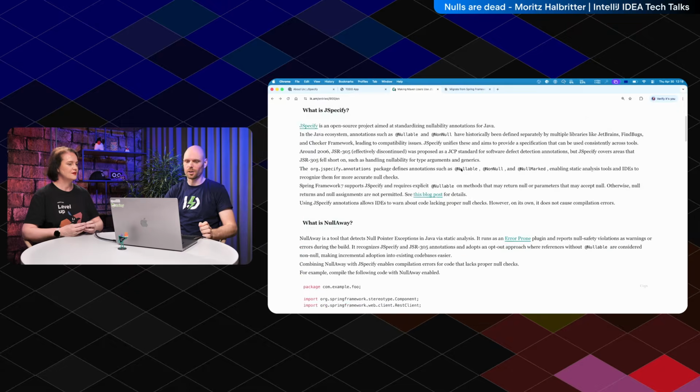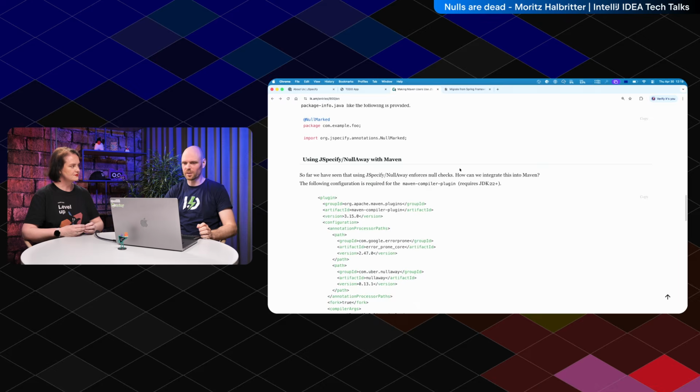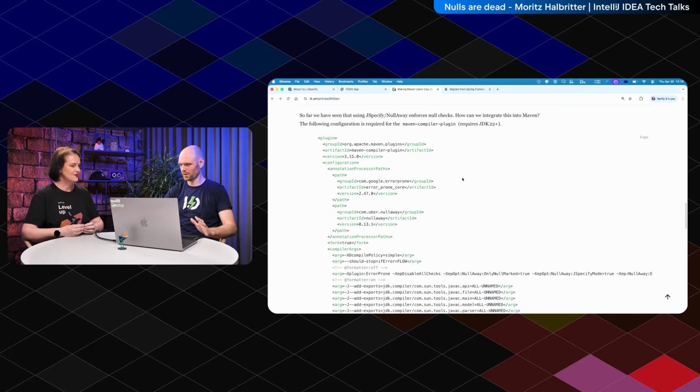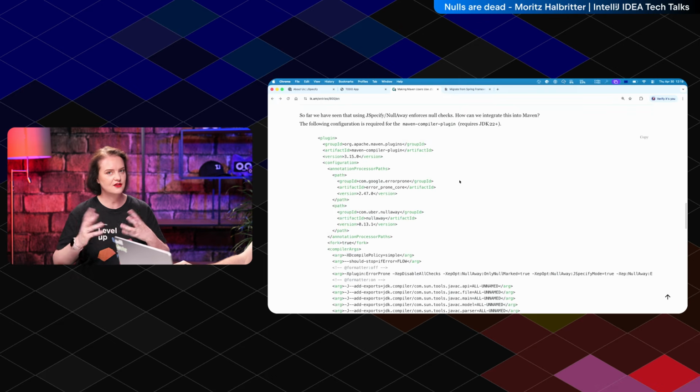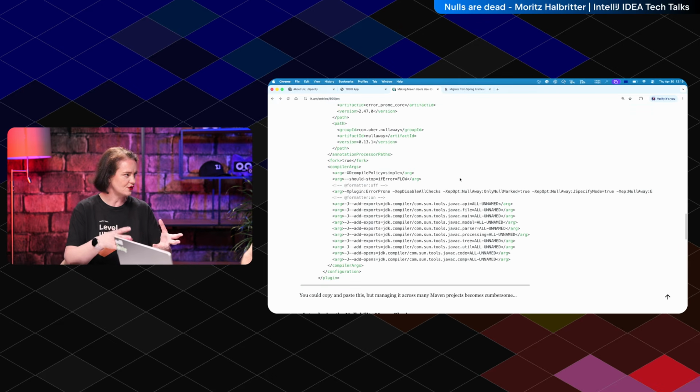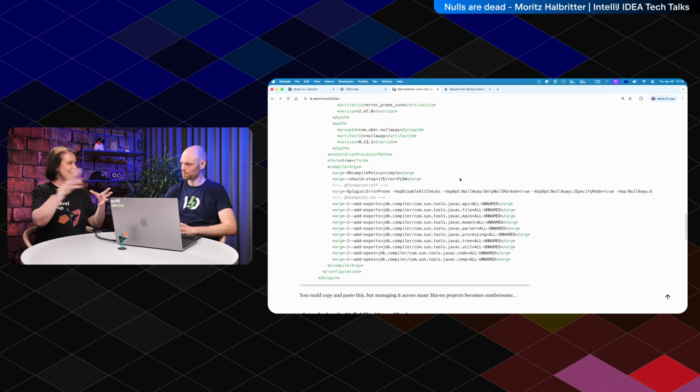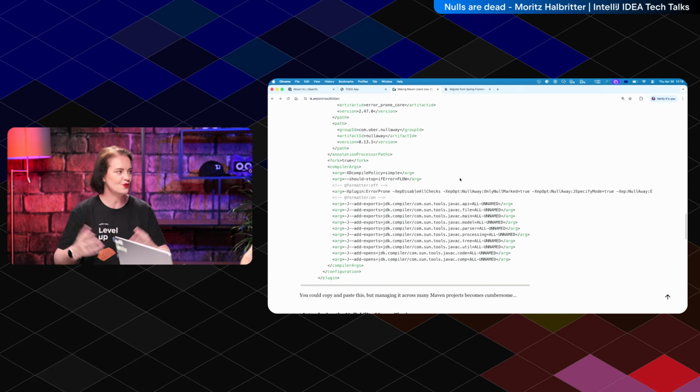Right. Okay, so we can take a look at what it looks like without this plugin, because you can also configure that by hand. Put Error Prone in, configure Error Prone, put NullAway in, configure NullAway. So now we're looking at how to do that for Maven. If you want to know how to do that for Gradle, Sebastian showed that in his video, with the same setup of having to add 3 different things. And then there's a Gradle plugin also that does all of them together.